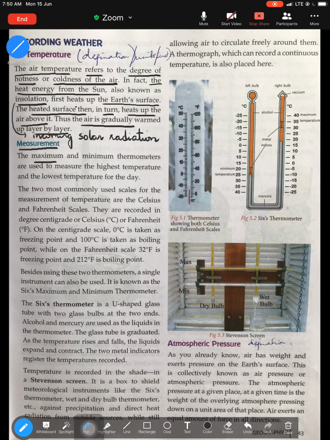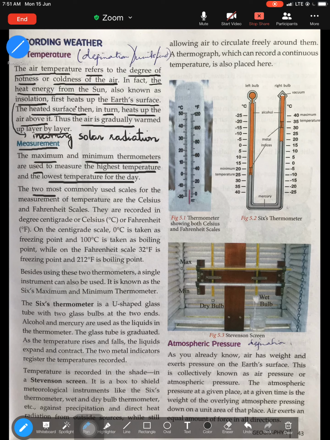The maximum and minimum thermometers are used to measure the highest temperature and lowest temperature of the day. So the instrument name is maximum and minimum thermometer, which is also used to record temperature. Maximum because it helps us to record the highest temperature of the day, minimum because it helps us to record the lowest temperature of the day. So we can also use the maximum and minimum thermometer to record the temperature of a place.